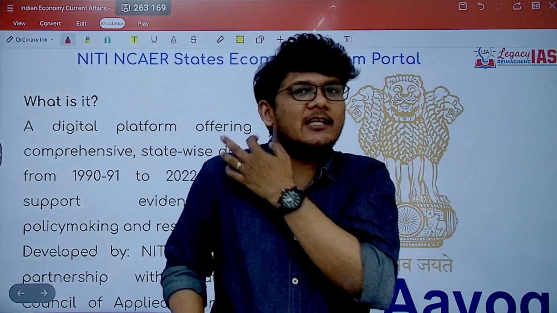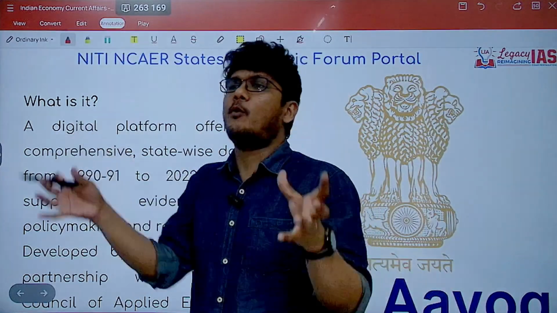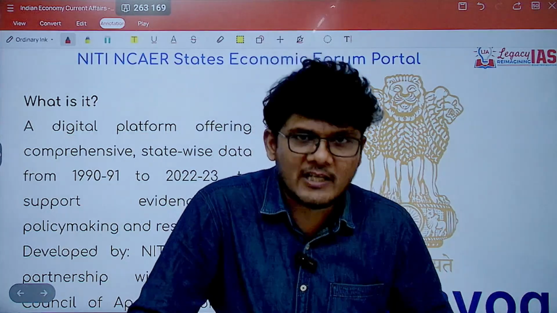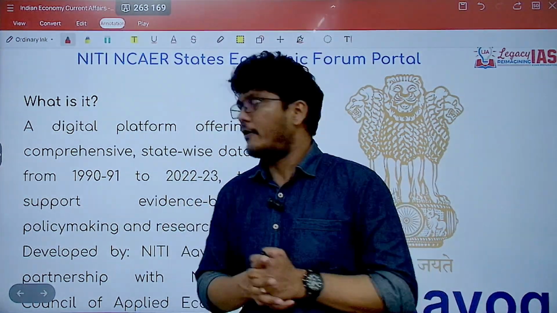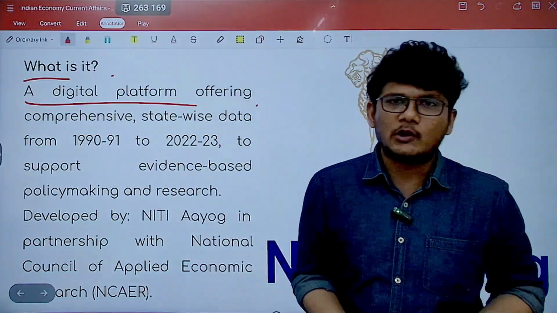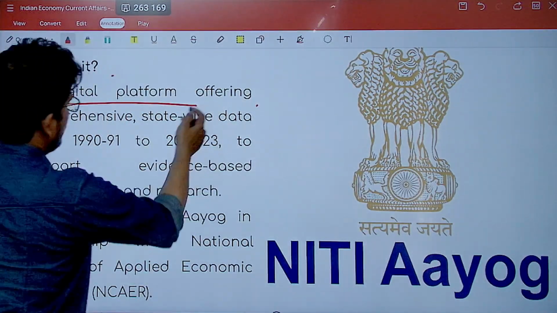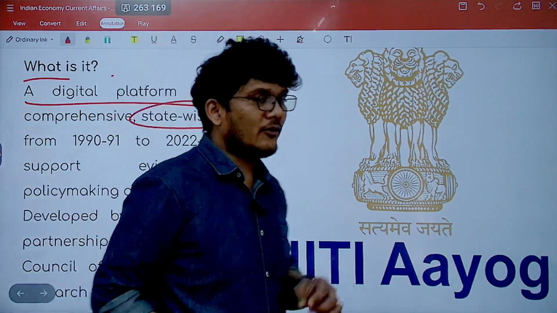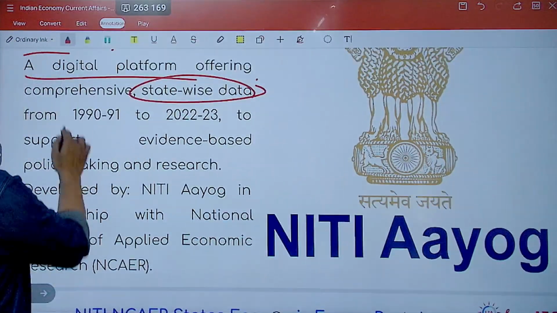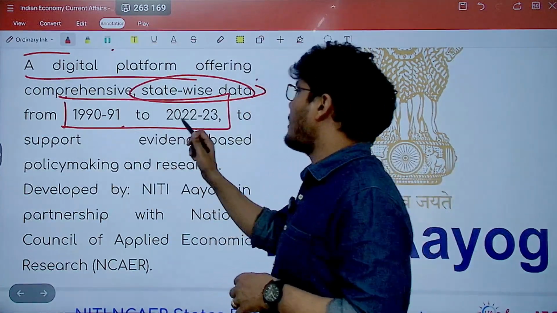Now, basically, see, each state has the data. They have simply compiled it and made it available centrally at one place. Of course, this data is going to help the policy makers in formulating policy, right? So that is the importance of it. So what is it? It is basically a digital platform. You can just simply log into it and see the data. It offers comprehensive statewide data with respect to each state. The years it offers are around 30 years from 1991 to 2022-23.